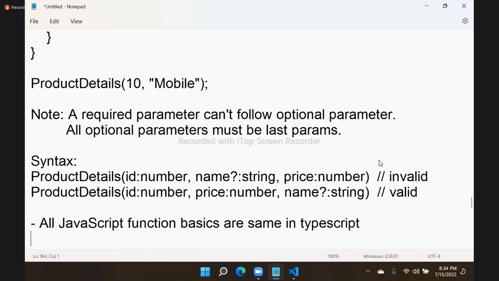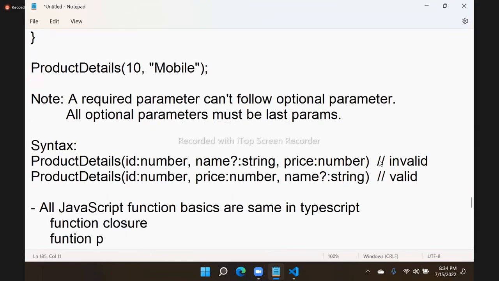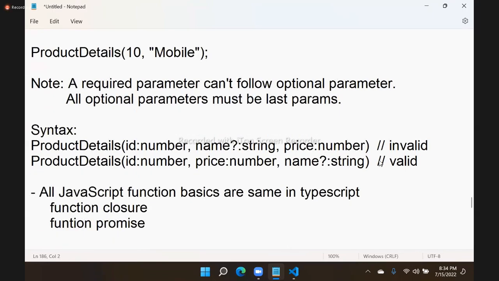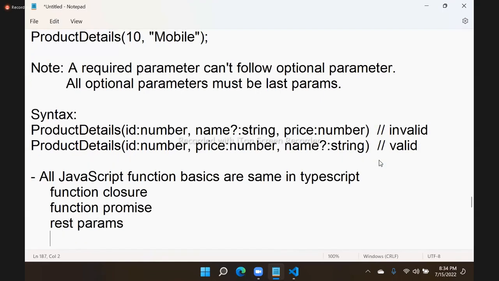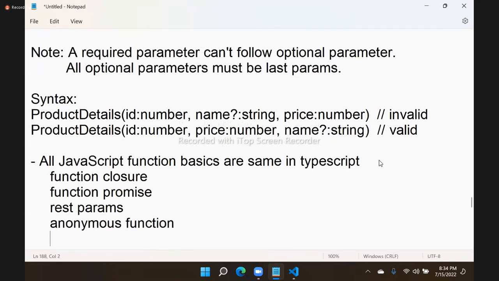In TypeScript, that means what? So function can have closure, am I right? Function promises, function closures, and what else you learned? REST parameters, am I right? You learned about REST parameters in JavaScript functions, and you know about anonymous functions. You know about arrow functions, am I right? All these are the same.